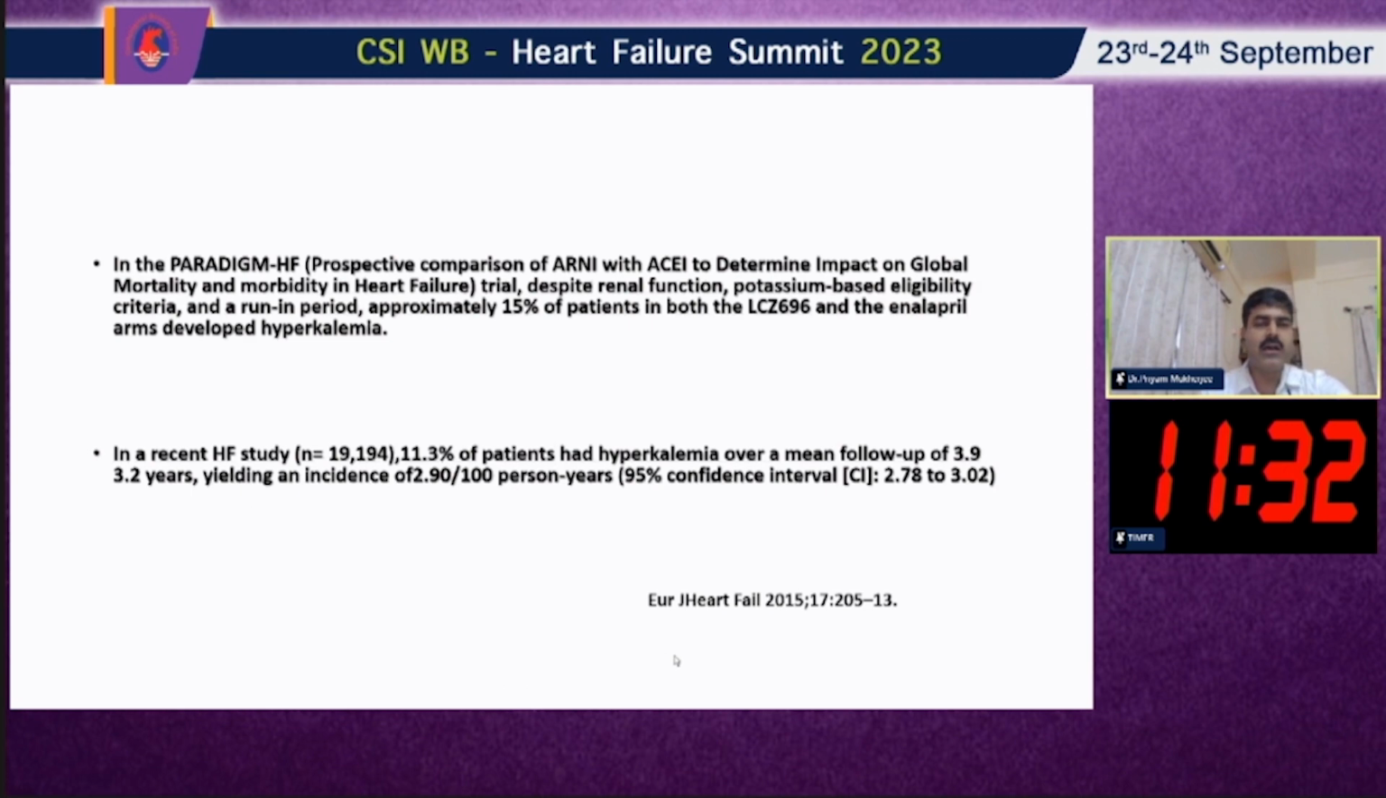So, what is the larger evidence? In the PARADIGM-HF trial, despite renal function and potassium-based eligibility criteria and a run-in period, approximately 15% of the patients in both groups, sacubitril valsartan and enalapril, developed hyperkalemia. So, the number is not minimal. And in a recent study in heart failure patients, the overall incidence is 2.9 per 100 patients per year. So, it is quite a common issue in these heart failure patients.